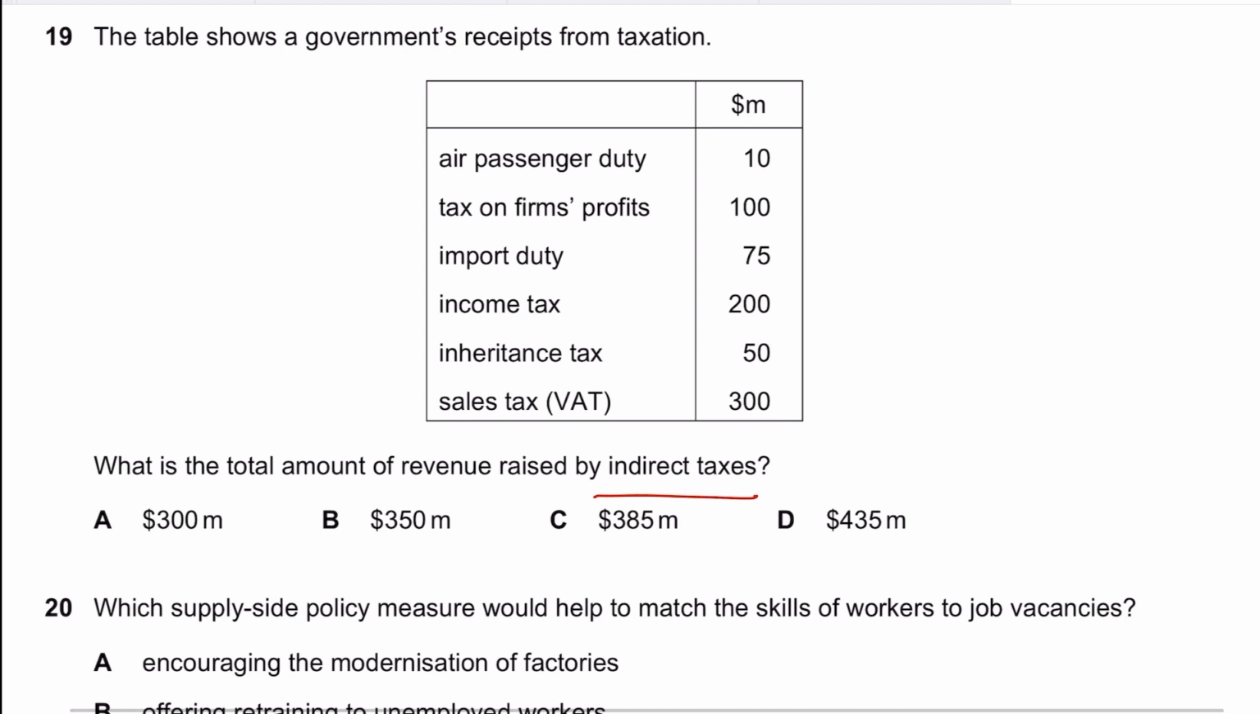But as far as the O-level economics playlist and this question are concerned, duties are indirect taxes, import duties are indirect taxes, inheritance tax is a direct tax, VAT is an indirect tax. This is a direct tax, this is also a direct tax. So the answer to this should be, what should it be, 85 plus 300, my calculator is not working. The answer should be 385. So 19 should be C. C for Charlie.